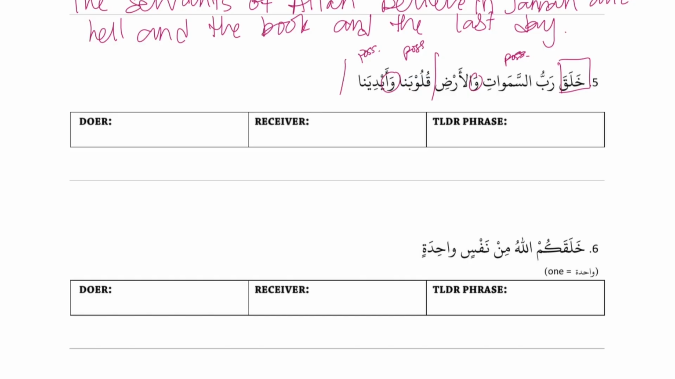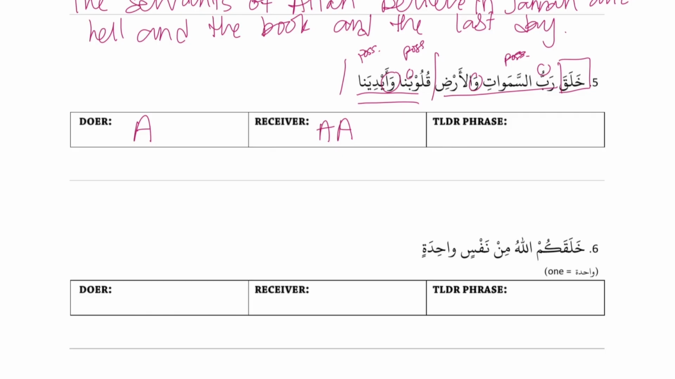Okay, let's sort. So Rabbu is u, so that's our doer. So this whole chunk is our doer, and then Qulubana is receiver, so that whole chunk is receiver. Any fragments within our doer? We have a possessive and a connector. And what about our receiver? Two possessives. And then TLDRs? There aren't any.